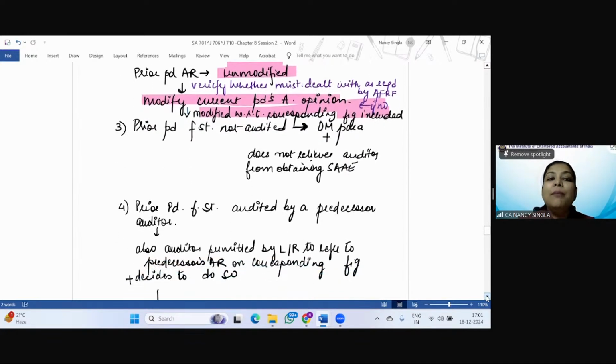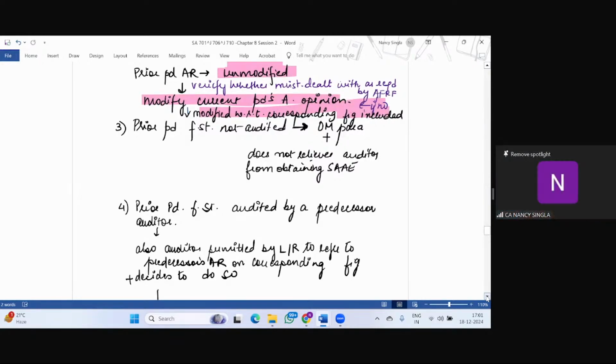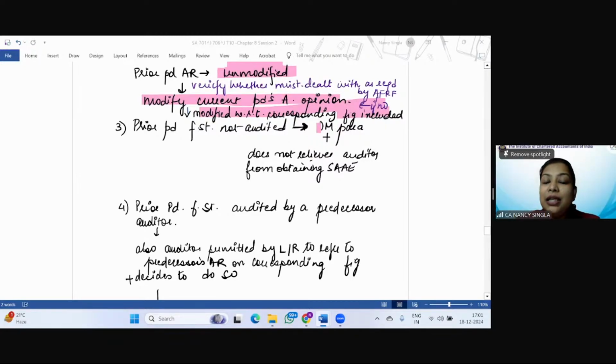Then the third, prior period financial statements were not audited. So in the above two cases, they were audited, but in one there was a modified opinion, in one there was an unmodified opinion, along with the auditor obtaining sufficient appropriate audit evidence that material misstatement is there, right? Now the next point says that prior period financial statements were not audited, right? So here comes the role of the other matter paragraph. Quickly tell me the SA number for the other matter paragraph.